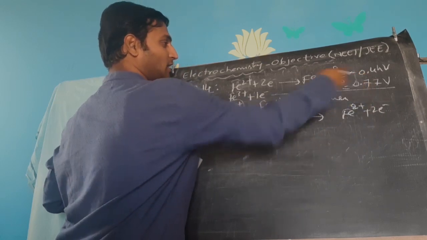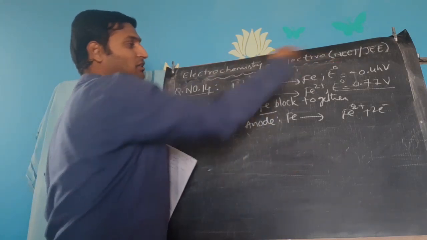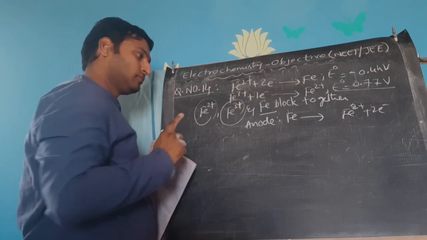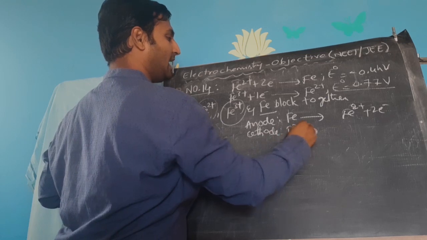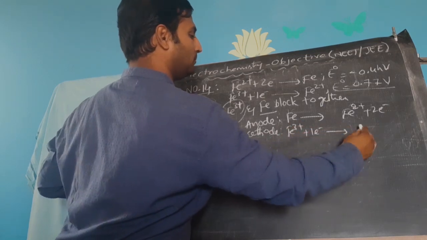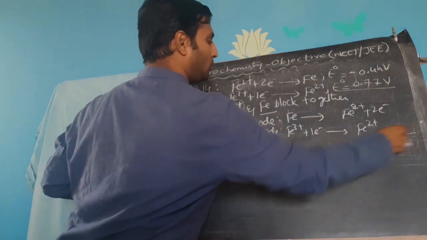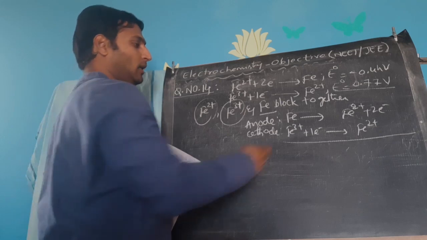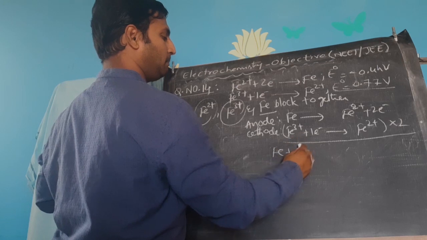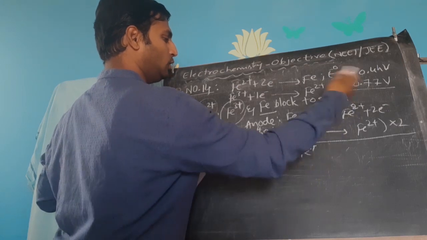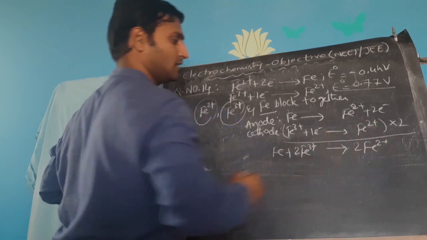Because this has lower potential, this will act as anode. When it acts as anode, the oxidation should occur, and oxidation would be the reverse of this reaction. Logic? Then cathode would be ferric ions gaining 1 electron and becoming ferrous ions. Okay? Now if you want the net reaction, you will have to multiply this with 2. So what happens? Fe plus 2 Fe3 plus, 2 electrons get cancelled, giving rise to 2 Fe2 plus.